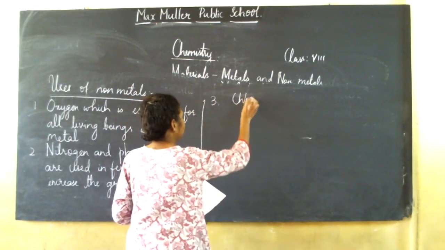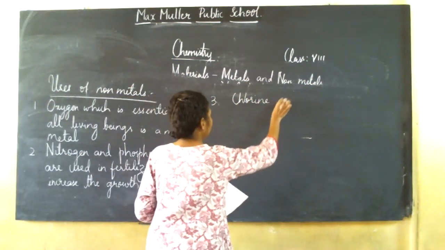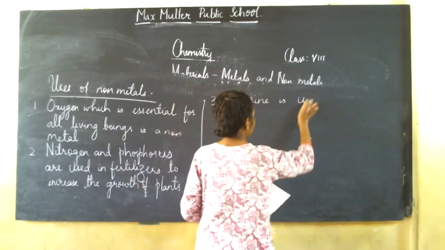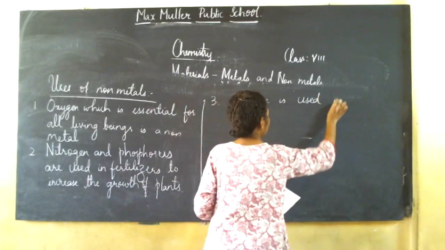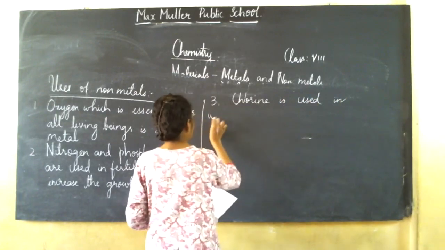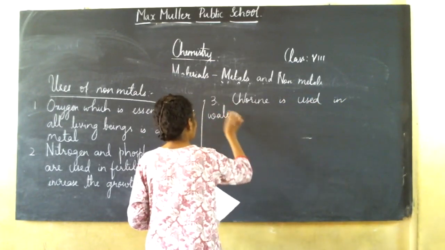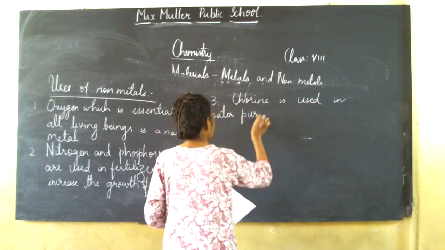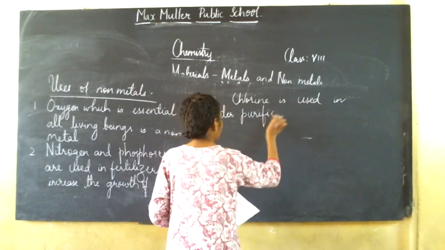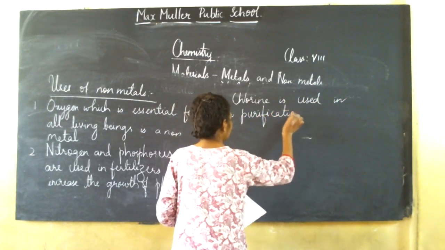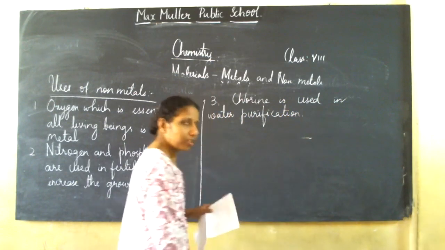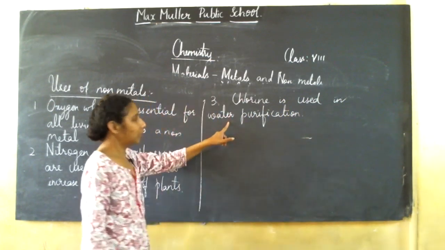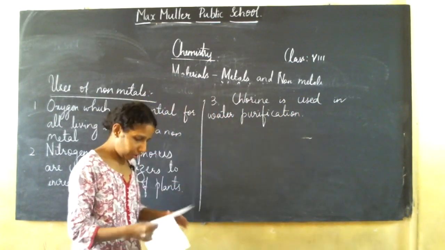Chlorine, you people know this, is used in water purification. Okay. Chlorine is used in water purification.